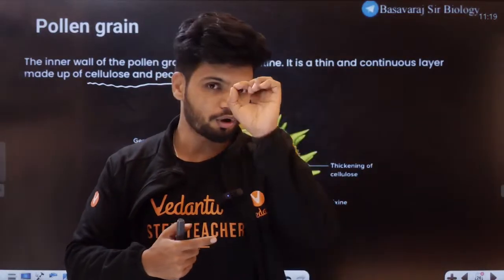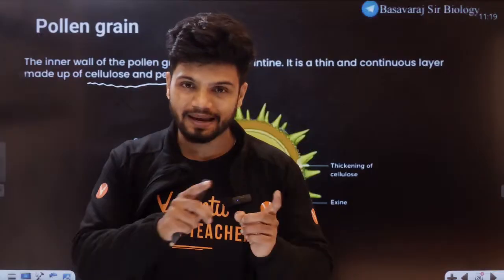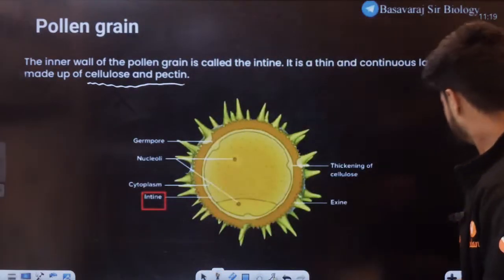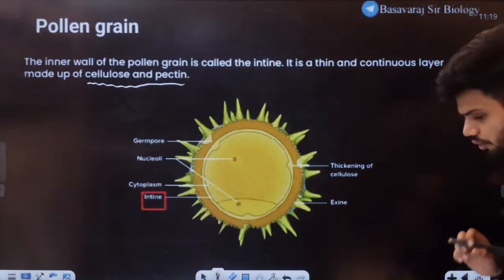So exine is made up of sporopollenin. There are small gaps called germ pores. The intine is made up of cellulose and pectin. Okay, done. Now a question to all of you.